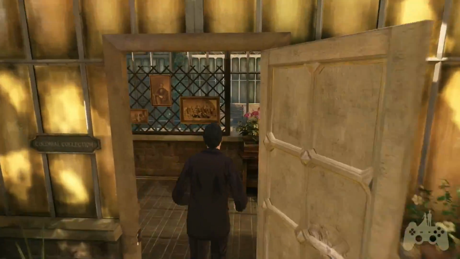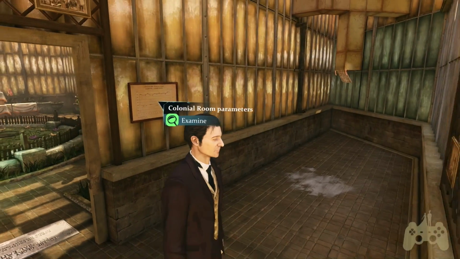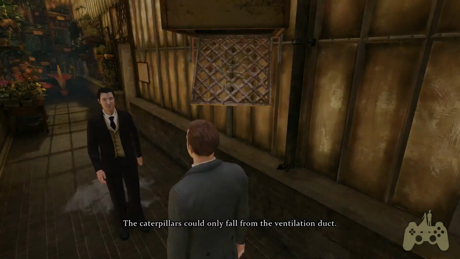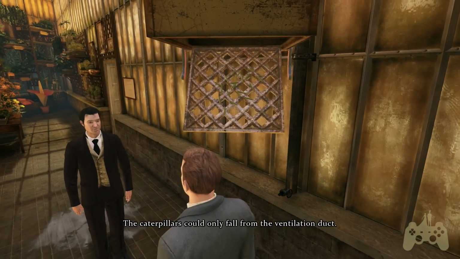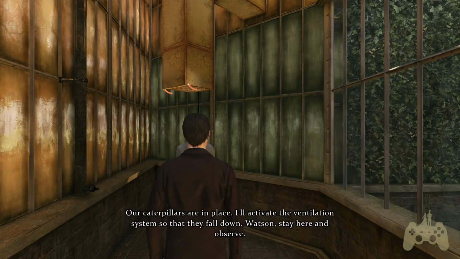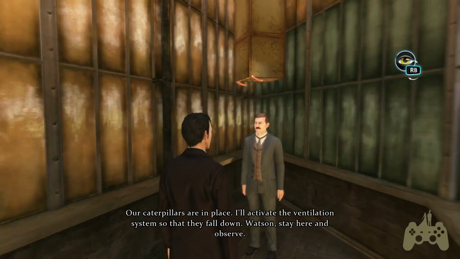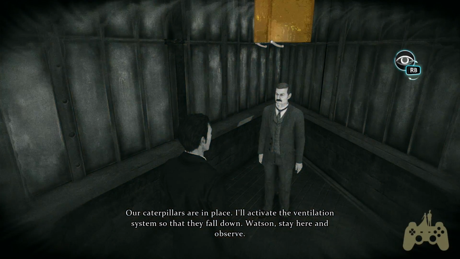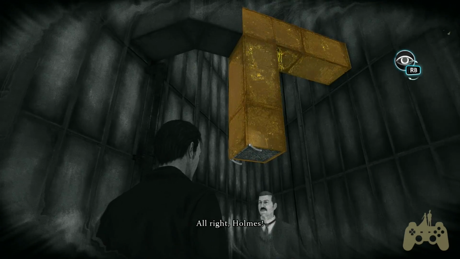Almost there. The caterpillars could only fall from the ventilation duct. Our caterpillars are in place. I'll activate the ventilation system so that they fall down. Watson, stay here and observe. All right, Holmes.